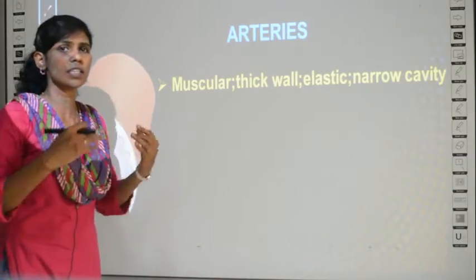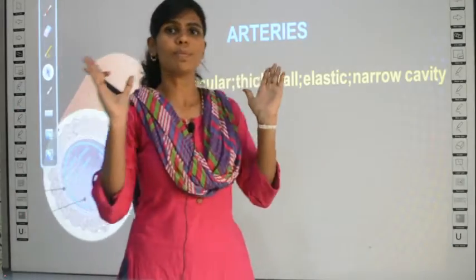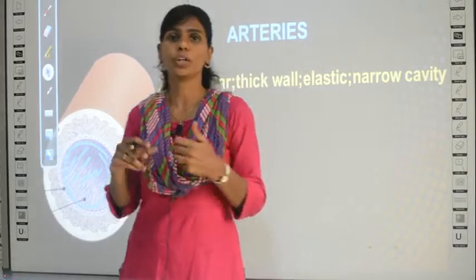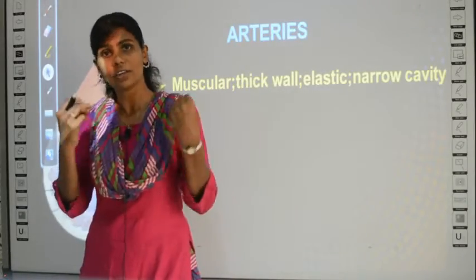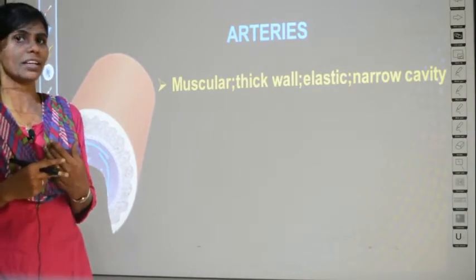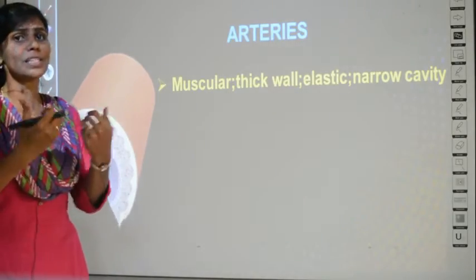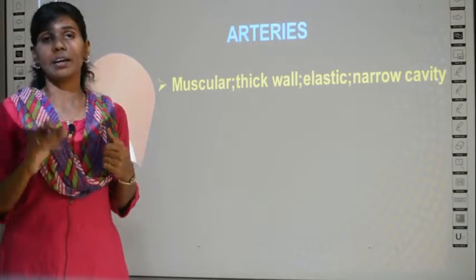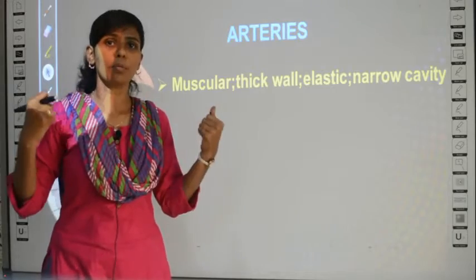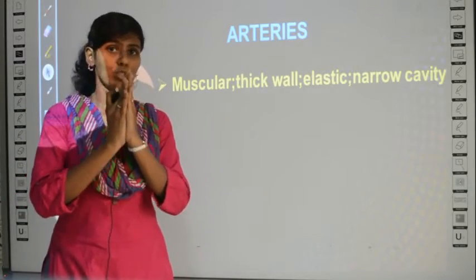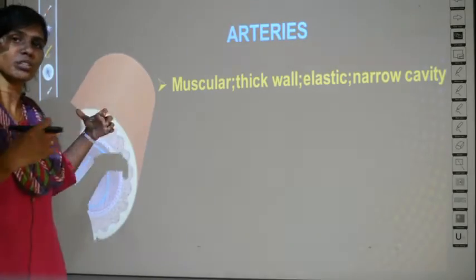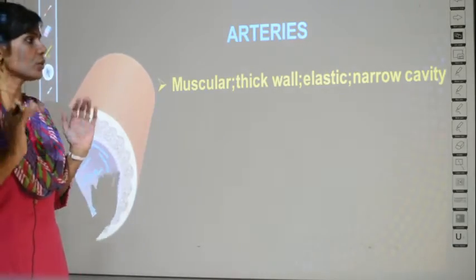What is elasticity? When you stretch it and leave, it will go back to the original position. The hair band that you use, or in your dresses also you can find elastics, right? Girls will know better, I guess. So anyway, elasticity means when you stretch something and leave. A common example is rubber bands. Suppose you pull a rubber band and leave, it will go back to its original position because of its elasticity. So that is elastic nature. Similarly, arteries also, if you stretch and leave, will go back to their original position.